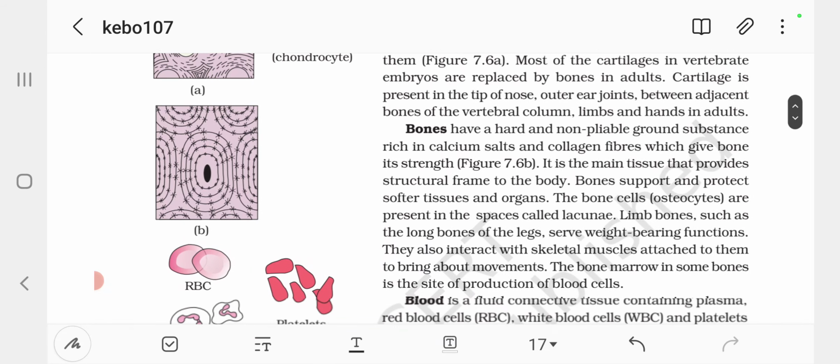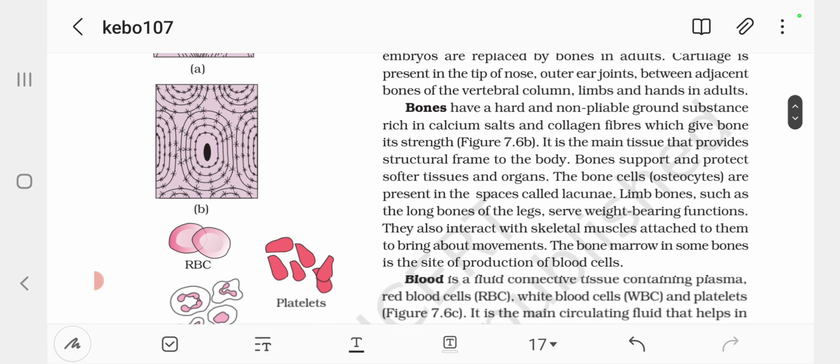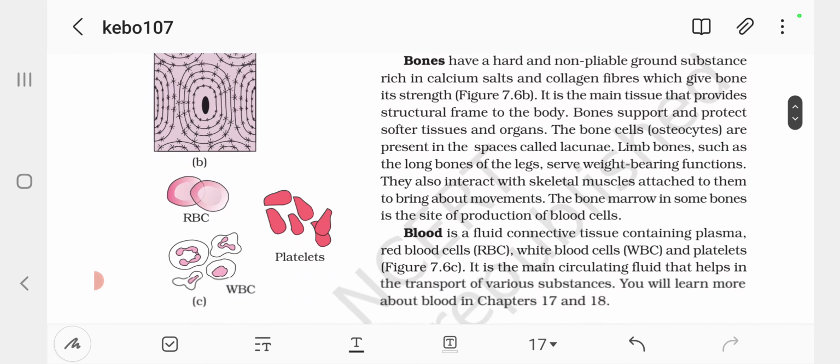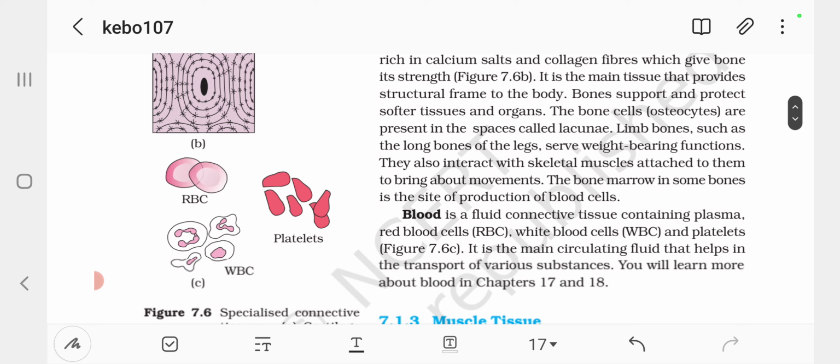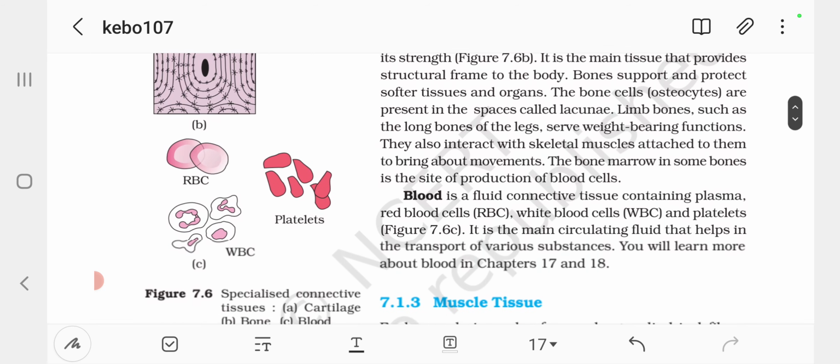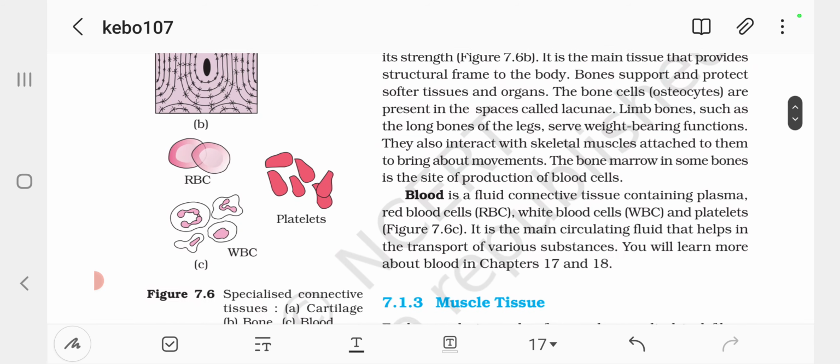Cartilage is present in the tip of the nose, outer ear, joints, between adjacent bones of the vertebral column, limbs and hands in adults. Bone has a hard and non-pliable ground substance, rich in calcium salt and collagen fiber, which gives bone its strength. It is the main tissue that provides structural frame to the body. Bones support and protect softer tissues and organs.